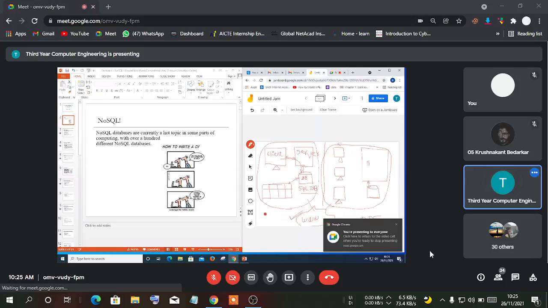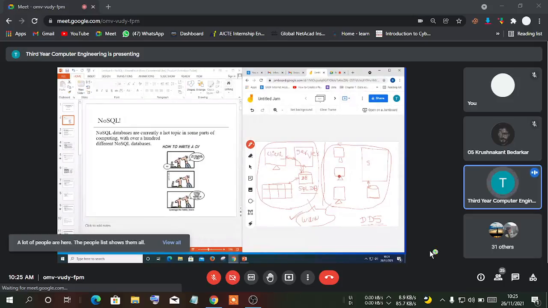Fine. So the advantage of a distributed database is modular development. Now, if I want to expand the system, if I want to expand the same system to a new location, we can use the distributed system. Already two architectures are there. We can easily extend with one more architecture in the interconnected system. So it's modular development. We can easily extend the client server model. That is the first advantage of the distributed database.